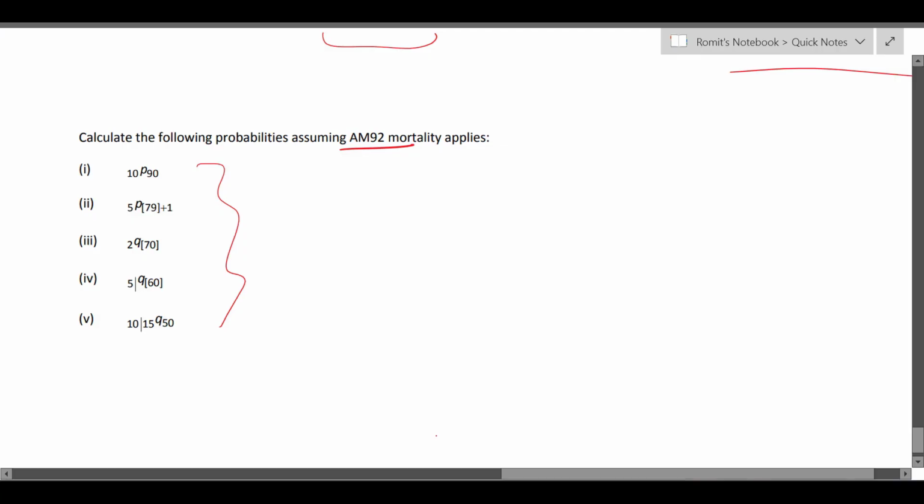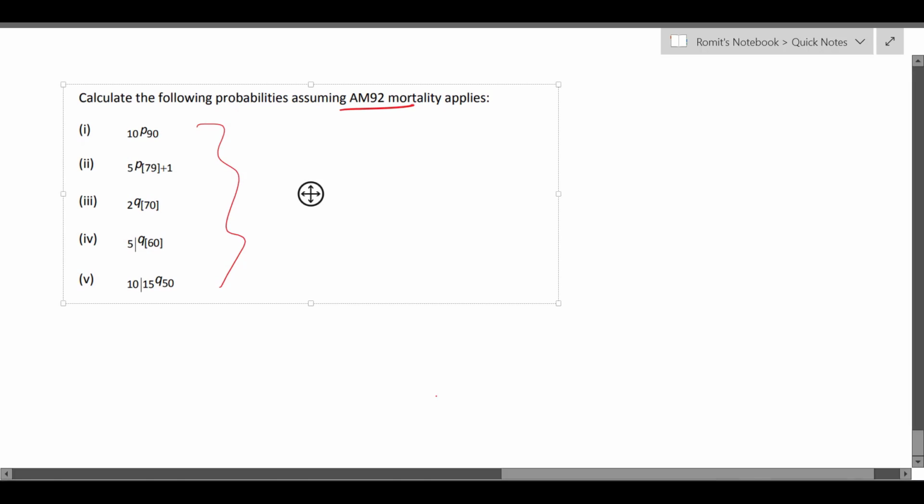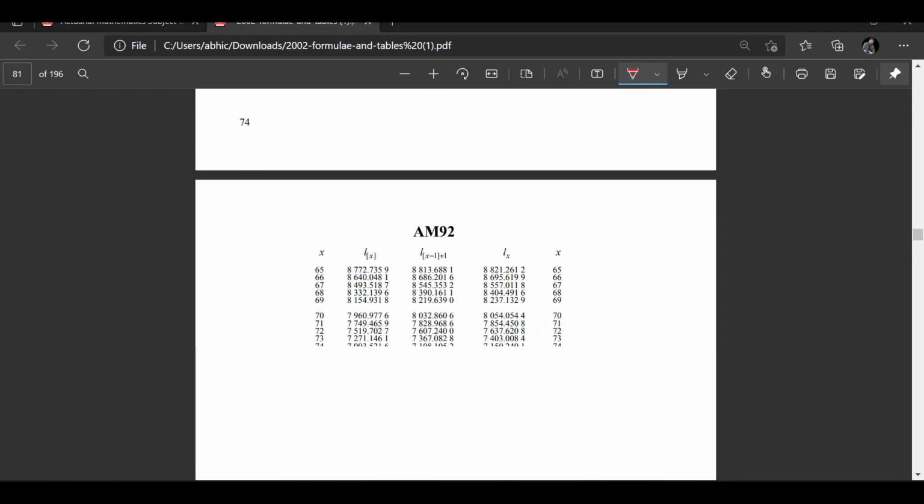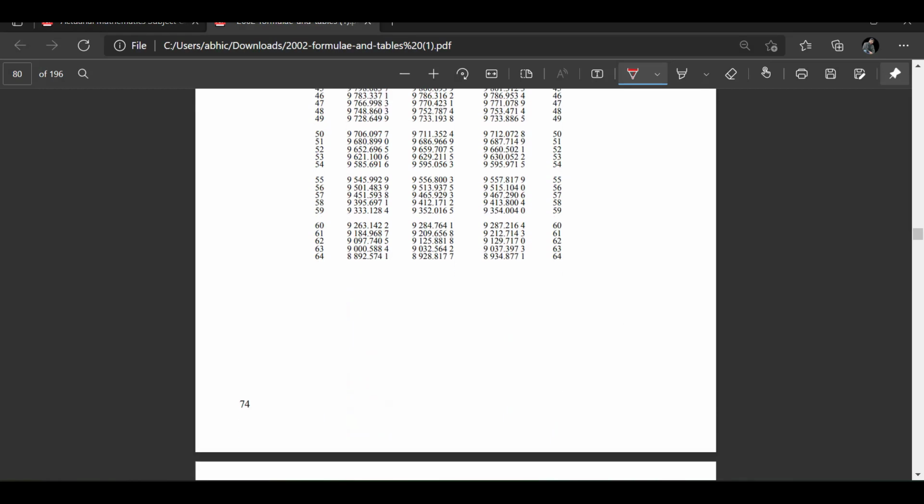Okay, so let's just solve these very simple questions, and they're saying calculate the following probabilities assuming AM92 mortality applies, right? So let's just start with the first one, which says 10p90. What will be 10p90? Straight direct definition, L100 by L90, right? That is what you'll get. Now, how do you calculate L100 by L90? You just go to the tables, you open your AM92 tables, and LX values are the first ones which are given. It's page number 74.